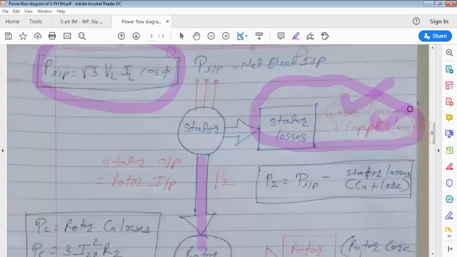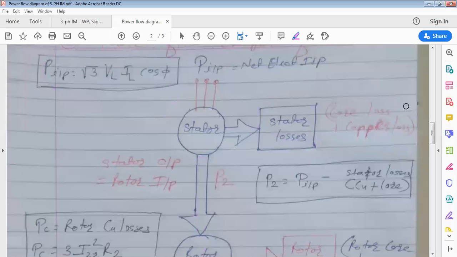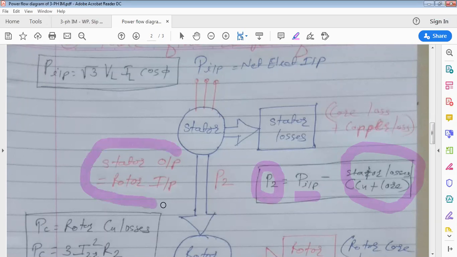Clear? Okay. So what we can say here, see the formula written: whatever input you give to the stator minus stator copper loss and core loss is the input to the rotor. Input to the rotor or stator output, same it is. Output of the stator is input to the rotor.